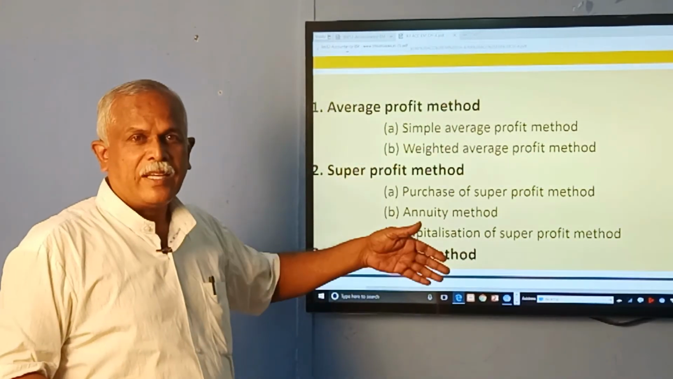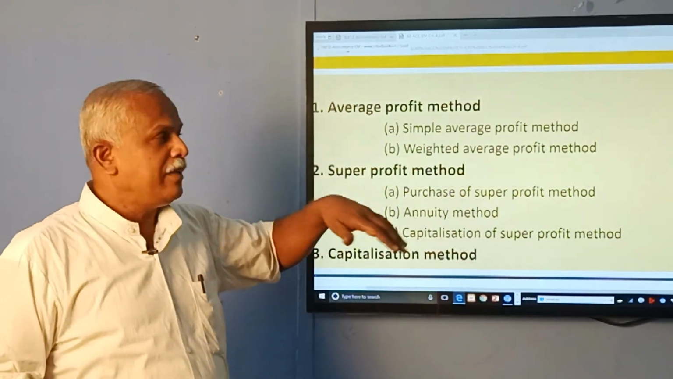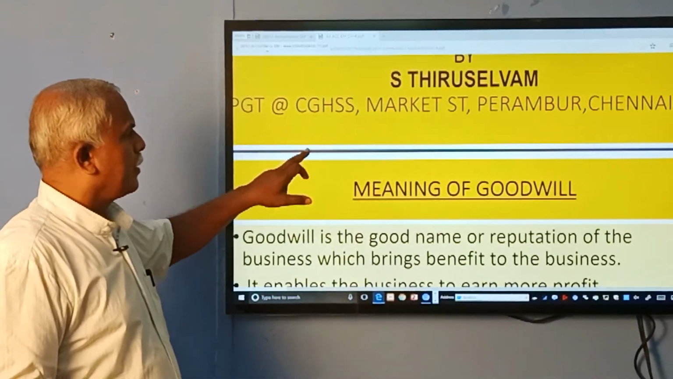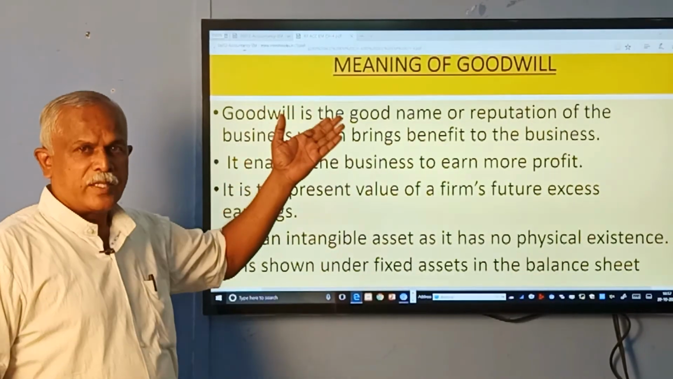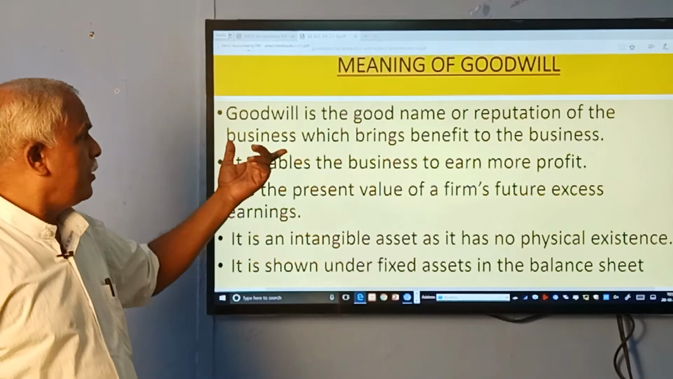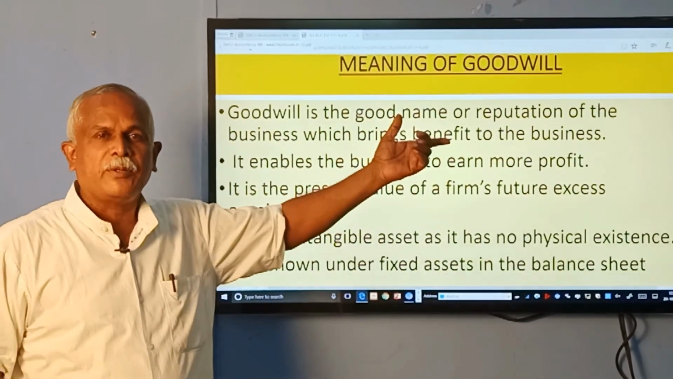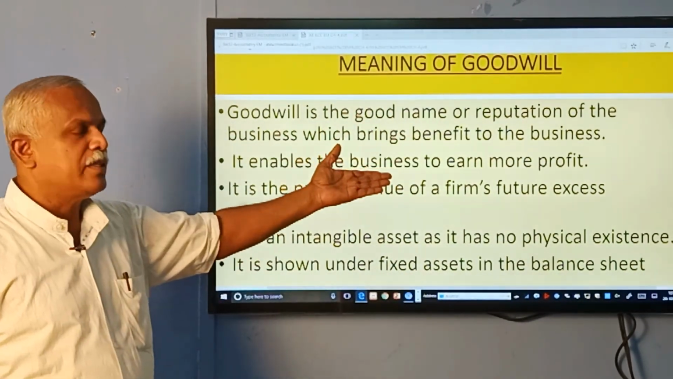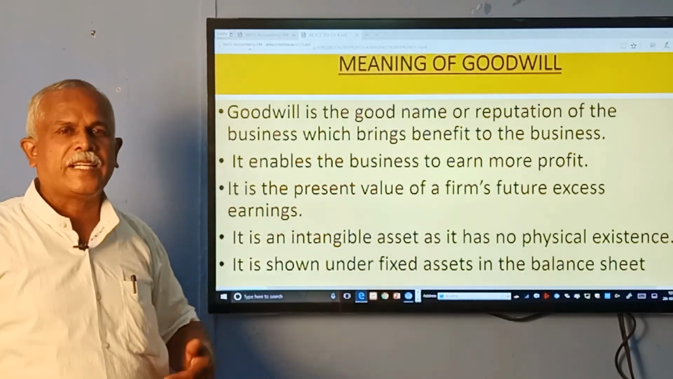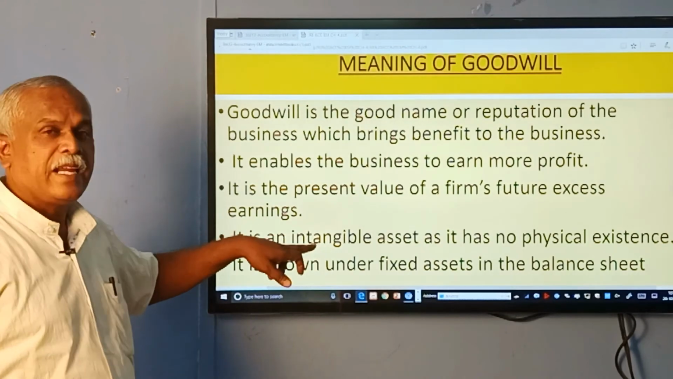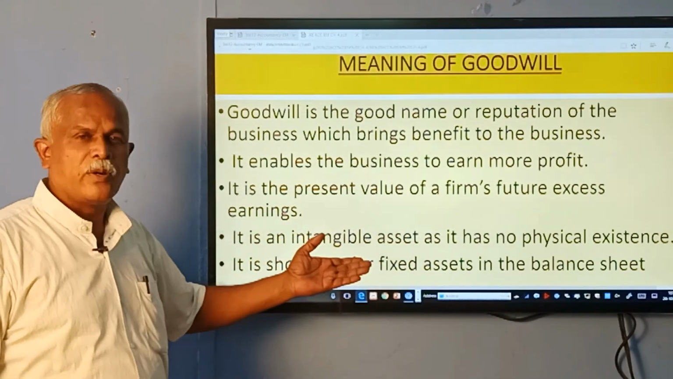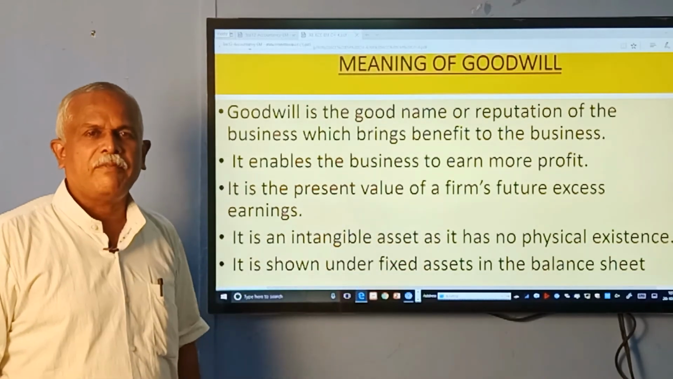Children, we will just have a gist of today's learning. Meaning of goodwill. What is goodwill? Goodwill is nothing but the reputation or good name of the business which brings benefit to the business. It is to earn more profits, and it is the present value of future expected earnings, and is intangible, it doesn't have physical existence. It is shown on the balance sheet under the heading fixed assets.